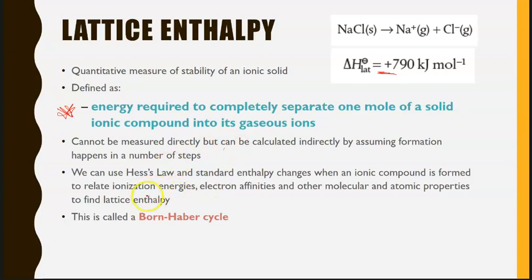And then because of that, we need to look at the energies of ionization, electron affinity, so the formation of our positive and negative ions, as well as the molecular and atomic properties to find the lattice enthalpy, so the formation of a single chlorine atom on its own as well. When we do this and put it into a cycle, it's called a Born-Haber cycle, and this is largely how we will see these questions as we go through and see them in the exams.